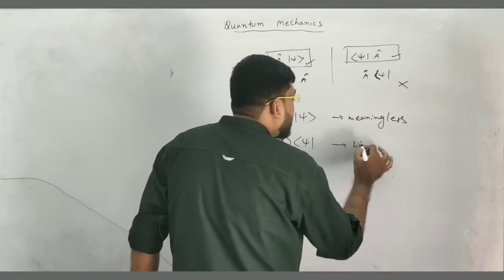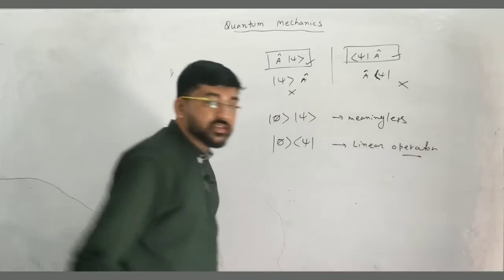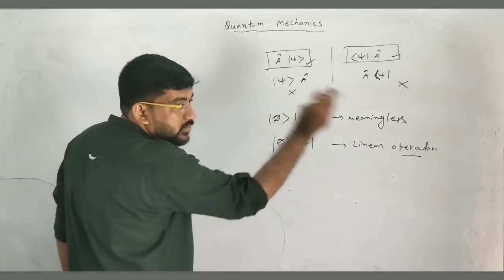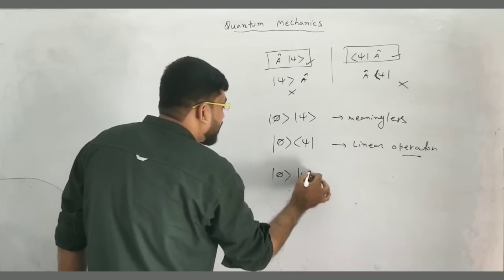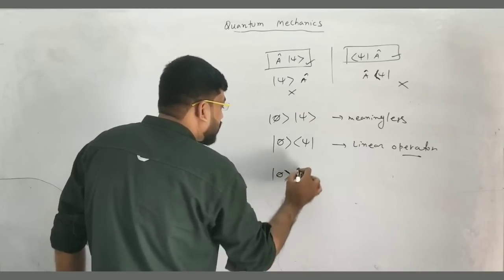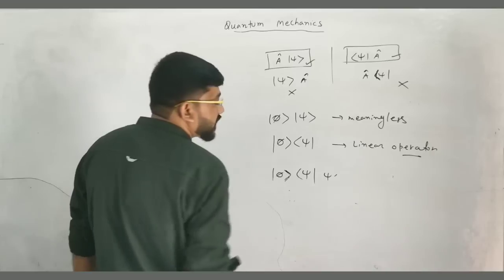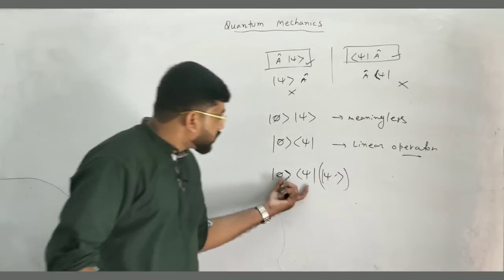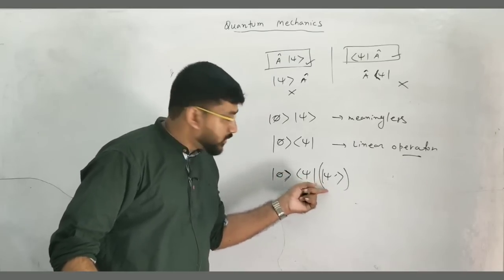And this is basically a linear operator. How is it linear? You can check. Suppose we want to operate this operator on a wave function, say psi prime. So let us operate this with psi prime. This is your operator and this is the wave function psi prime, and we want to operate this on psi prime.